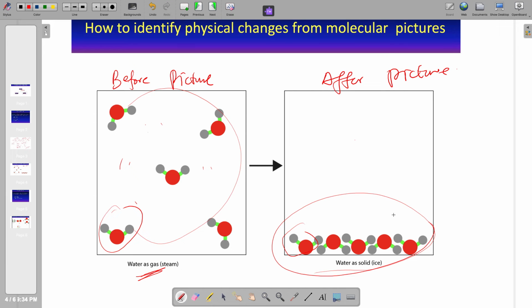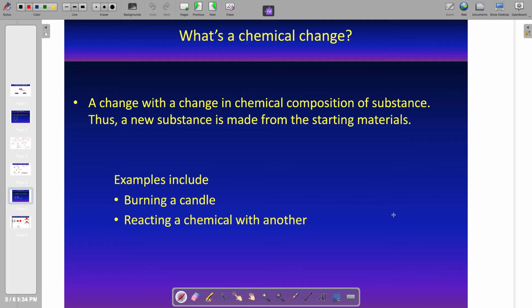Okay. So what is a chemical change? A chemical change is usually a change in the chemical composition of a substance, meaning a new substance is made from the starting material. So what are the key terms here? A key term is that in a chemical change, you have a change in the composition of your substance. You turn your substance into a new substance.